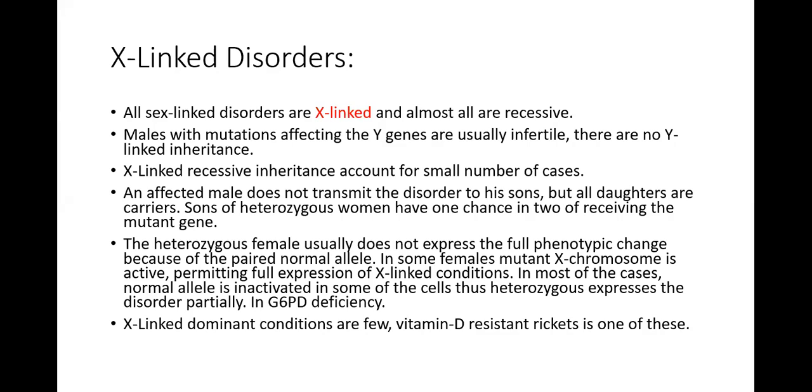The heterozygous female usually does not express the full-blown phenotypic change because of the paired normal allele. In some females, the mutant X chromosome is active, permitting full expression of X-linked conditions. In most of these cases, the normal allele is inactivated in some of the cells, thus the heterozygous female expresses the disorder partially. For example, in G6PD deficiency, glucose 6-phosphate dehydrogenase deficiency. X-linked dominant conditions are few. Vitamin D resistant rickets is one of these. I hope it is clear.